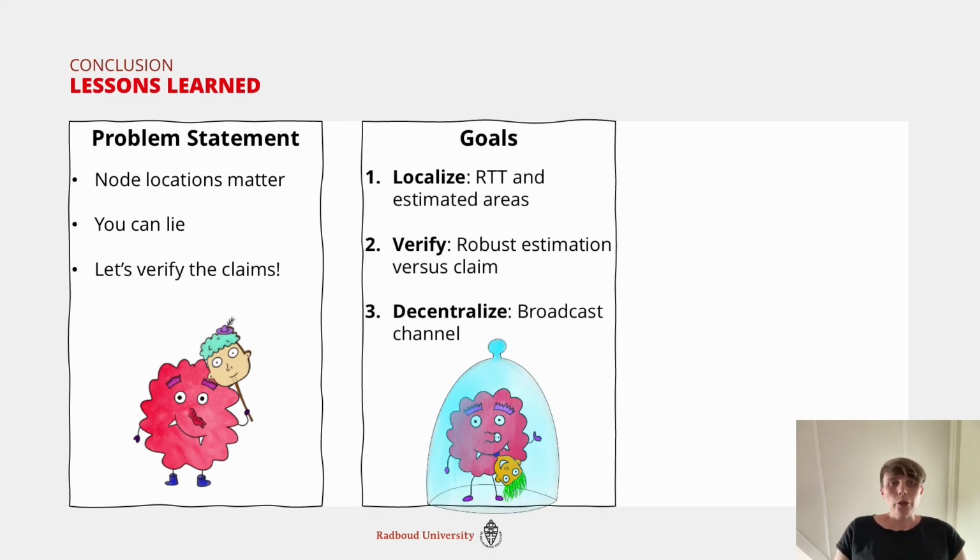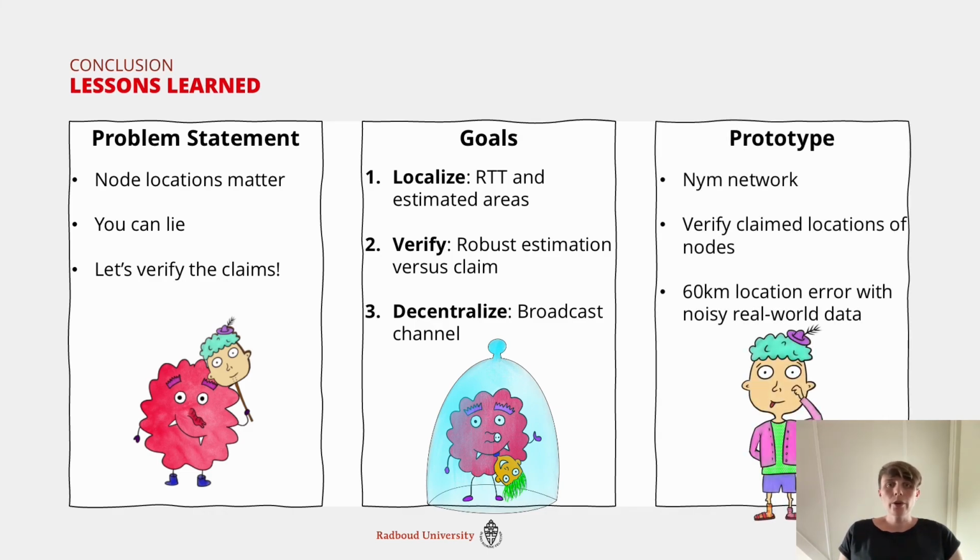So there are three major goals that we have to achieve. First one, we have to localize the nodes, and for that we use round-trip time measurements that have very little overhead, and we can estimate where a node is. Second, we want to verify the locations. So we want to have robust estimation and want to compare it. And third, everything works in a decentralized setting. And to show that this actually works, we built a prototype in the NIM network. We verified the actual locations, and we had a location error of 60 kilometers, which is perfectly fine, even when you have a very crowded continent with a lot of smaller countries. And with this, I end my talk, and I'm thankful for your attention.